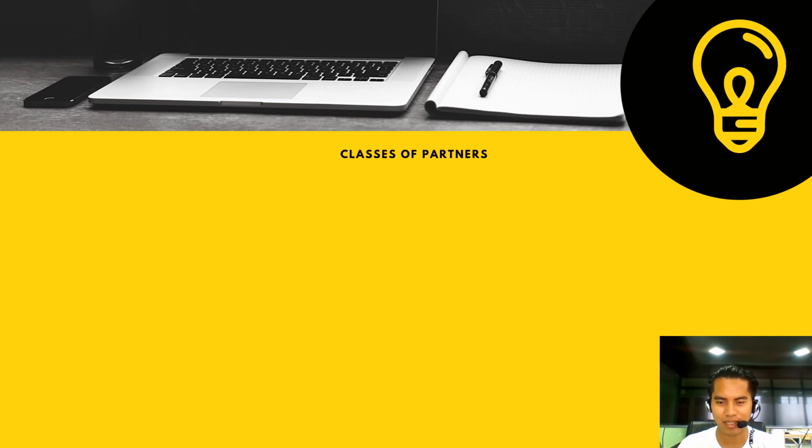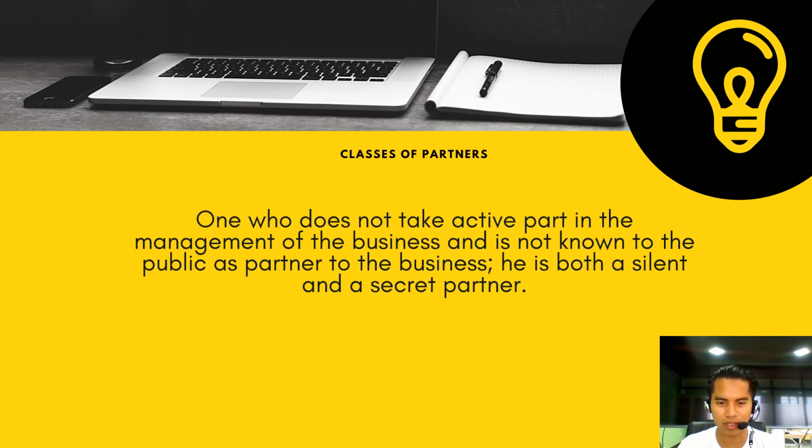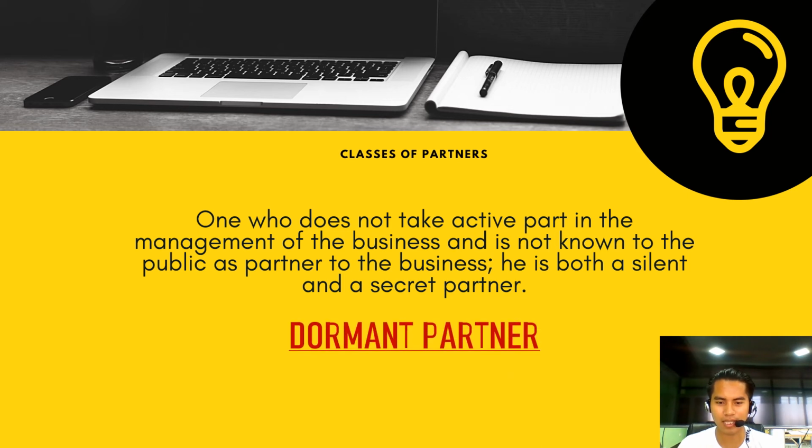Next question is asking for the classes of partners. This partner is one who does not take active part in the management of the business and is not known to the public as partner to the business. So he is both a silent and a secret partner. The answer is dormant partner.